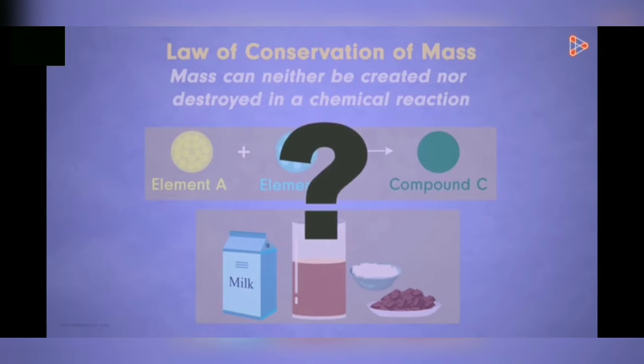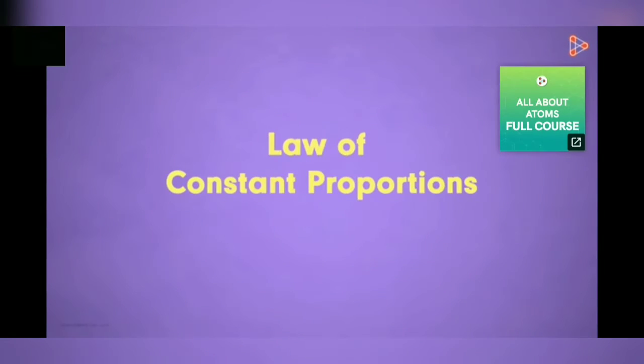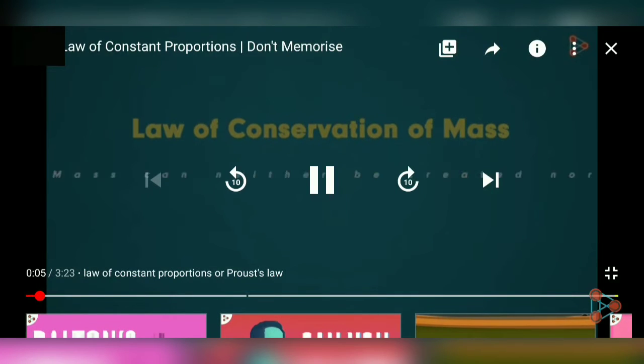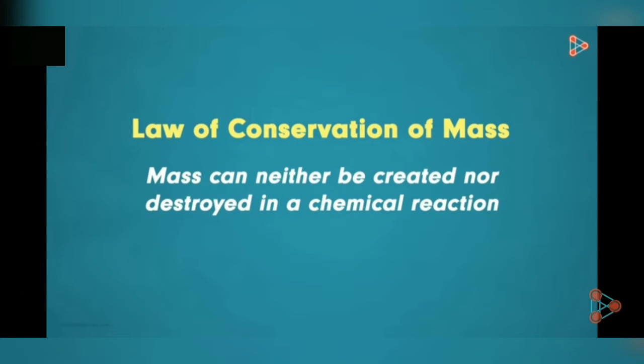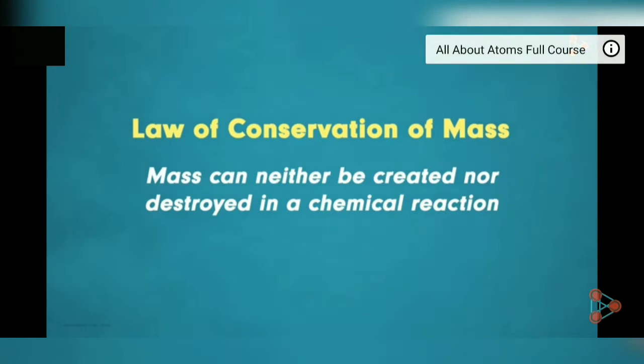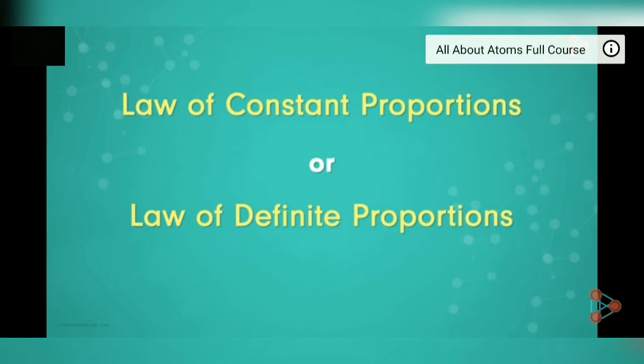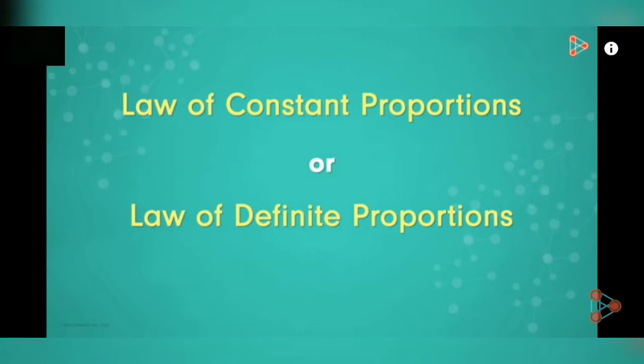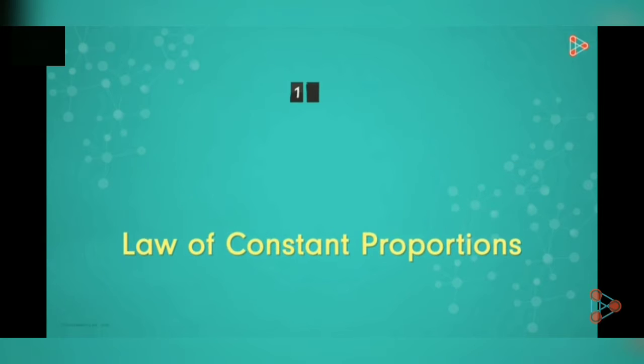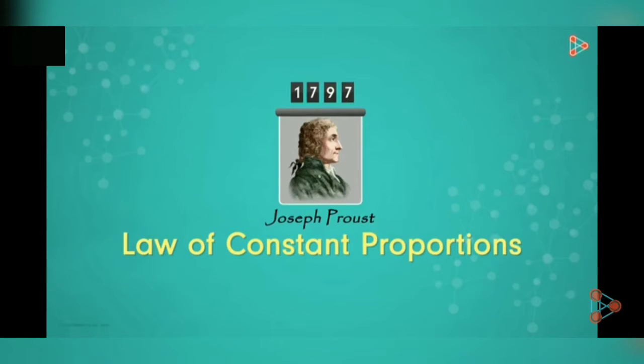Do you remember the second law? Yes, it was the law of constant proportions. We concluded the previous video by understanding the first law of chemical combination. Now we need to take a look at the second law, which is called the law of constant proportions or the law of definite proportions. They're the same thing. The law was first put forth in the year 1797 by a French chemist called Joseph Proust, and hence is also referred to as Proust's law.